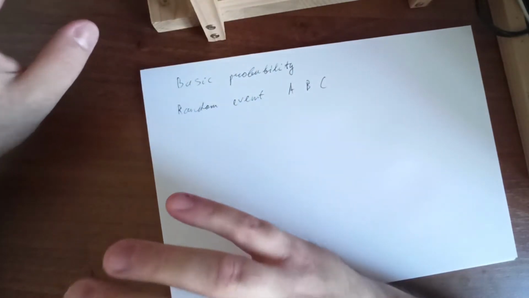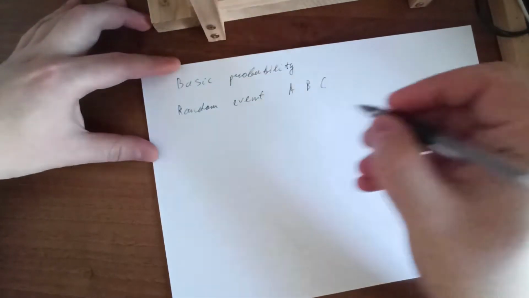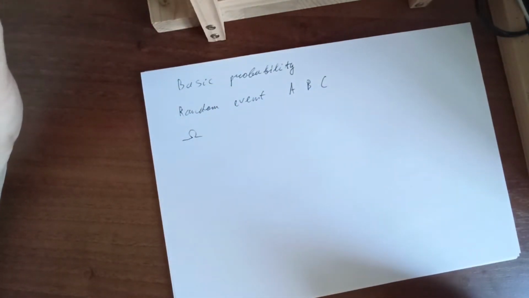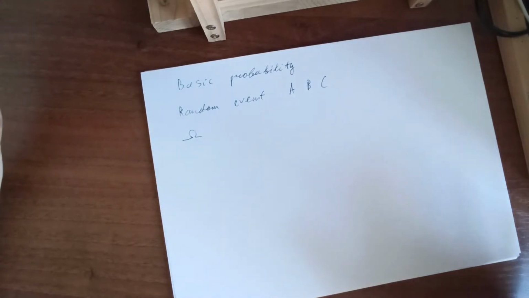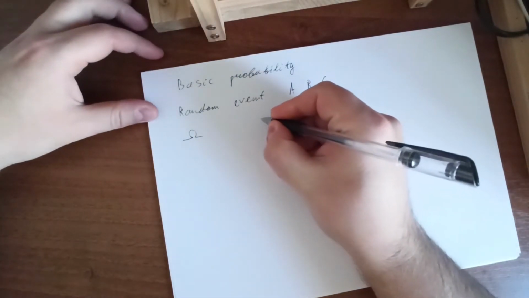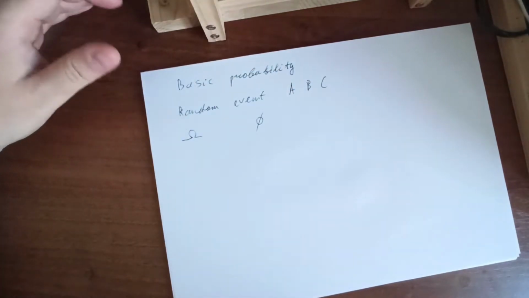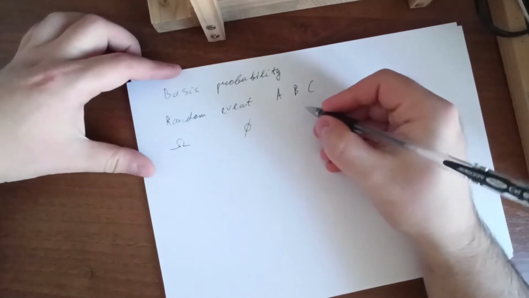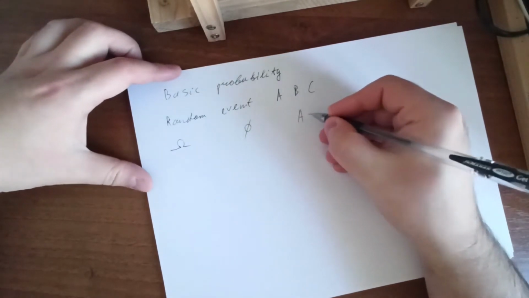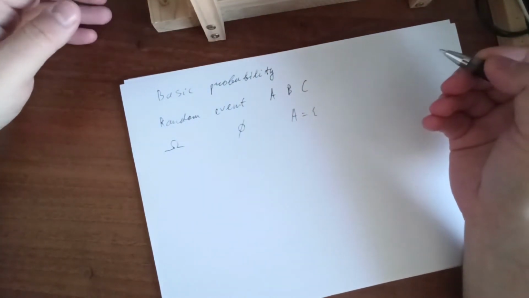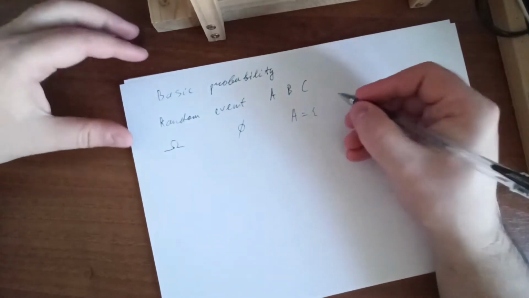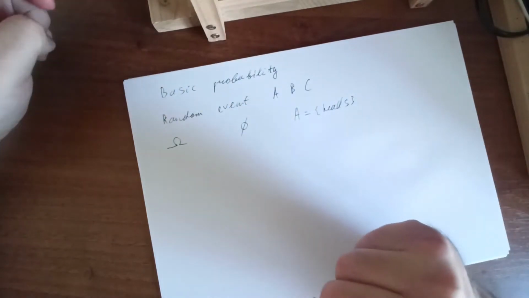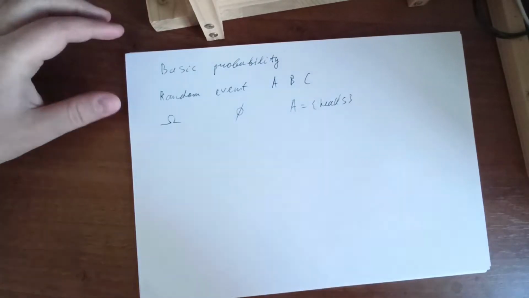If a random event always happens, then we write it down as capital Omega, and if an event cannot happen at all, we write it down as this. For example, if we are tossing a coin, then event A can be that we have heads. We can conduct some operations with events.